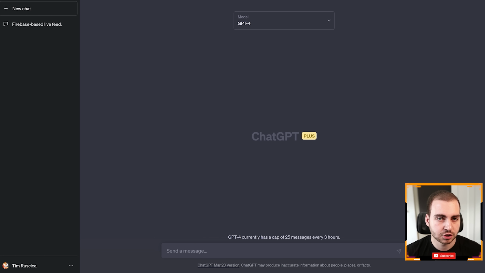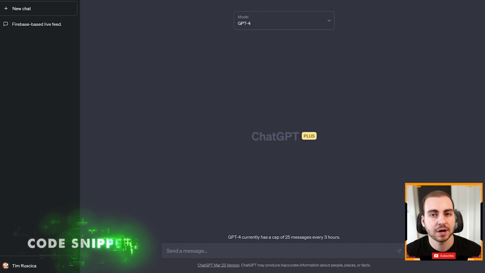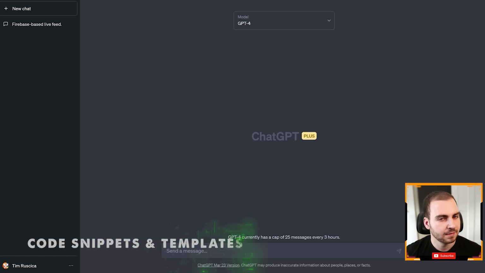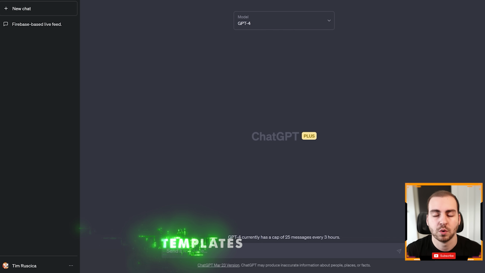So the first thing that ChatGPT is very good at is generating code snippets and templates. I know that this is pretty obvious, but whenever you want something that's very easy to describe, you want a discrete function, you want something that's a small independent piece of code, definitely use ChatGPT to do that. And whenever you're looking for some kind of template that you want to fill in, that gives you the starting block of the code, again, GPT is very good at that.